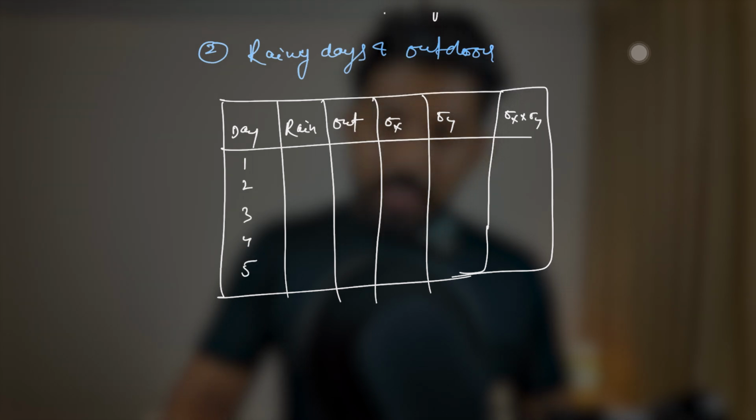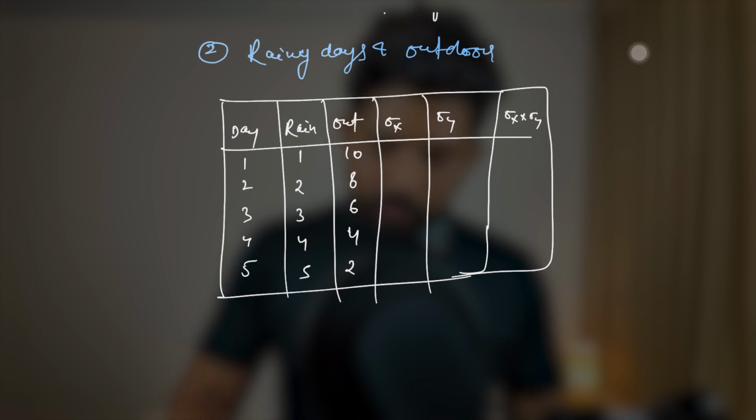So if the mean of rainy day is, let's say, 1, the outdoor activities are 10. If the mean is higher, 2, the outdoor activity is 8. If the mean is 3, it becomes 6. If the mean is 4, it becomes 4. And if the mean is 5, it becomes 2, right? Now, what is the mean of this? 5, 4, 9, 12, 15, it will be 3, and 6, 12, 20, 30, and it will be 10.